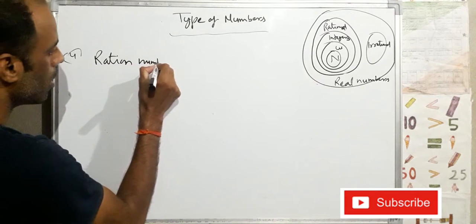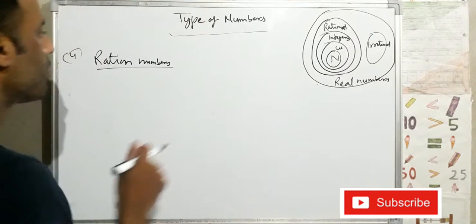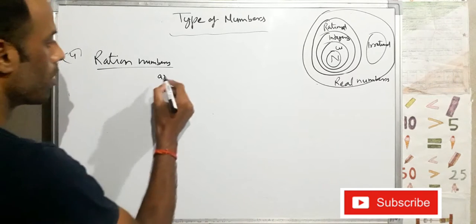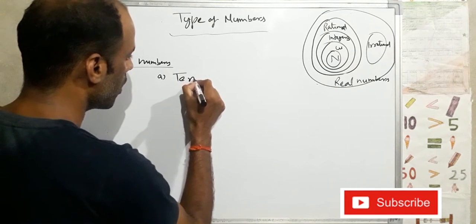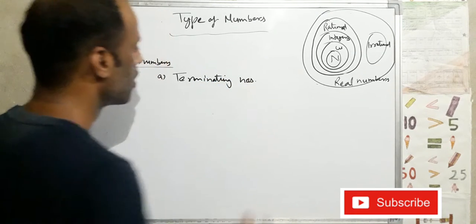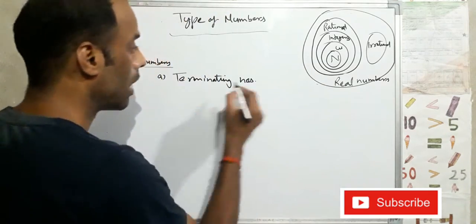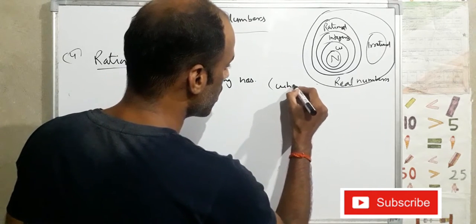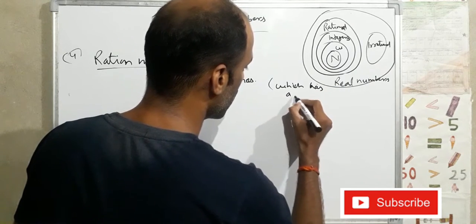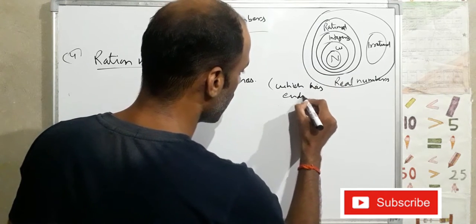Rational numbers means, listen, first A, terminating numbers. Terminating means which has an ending point.